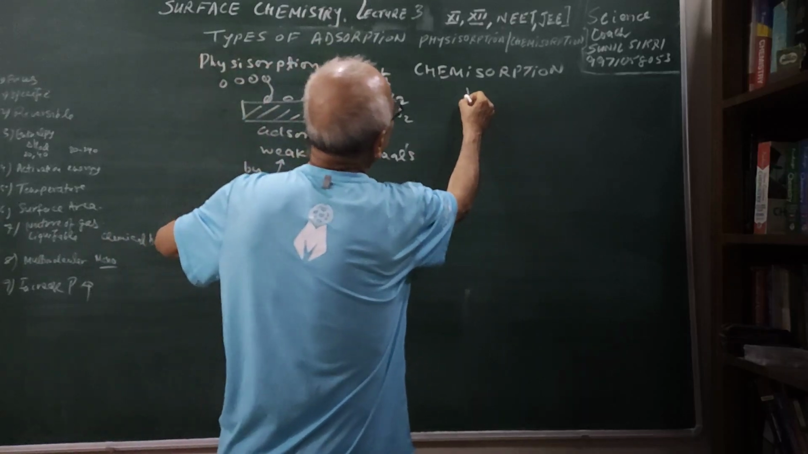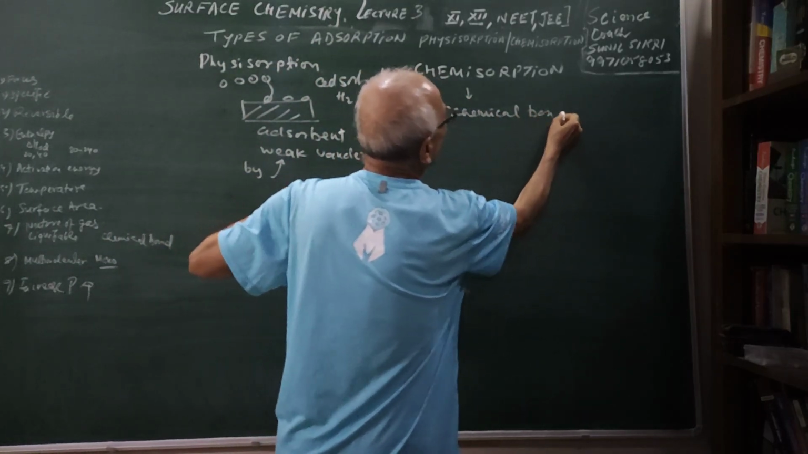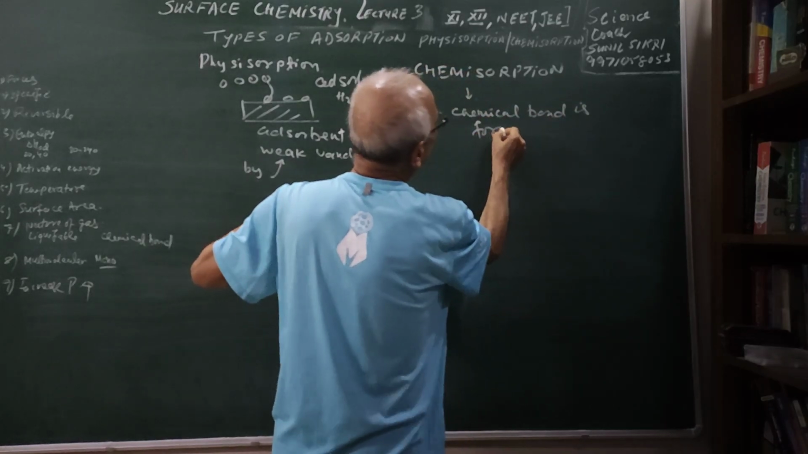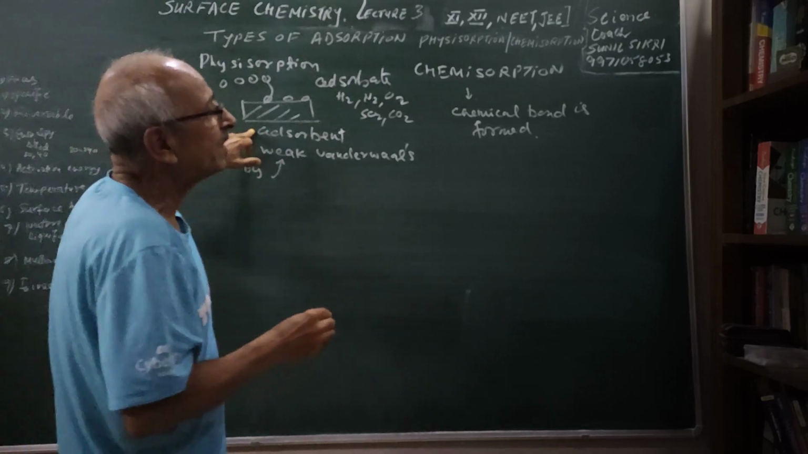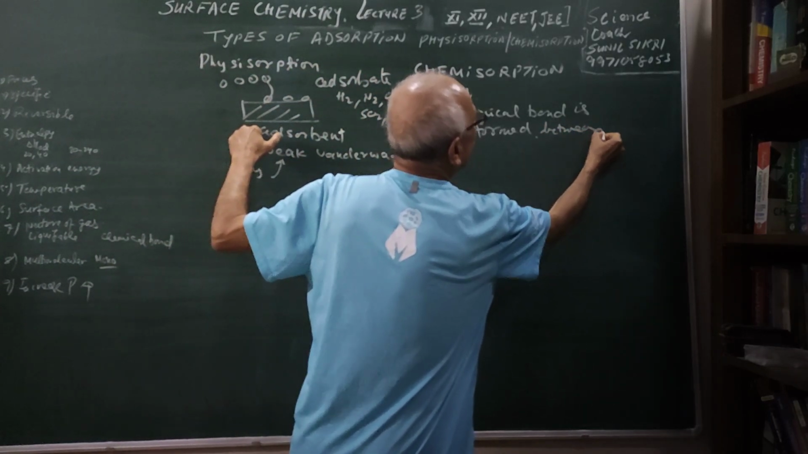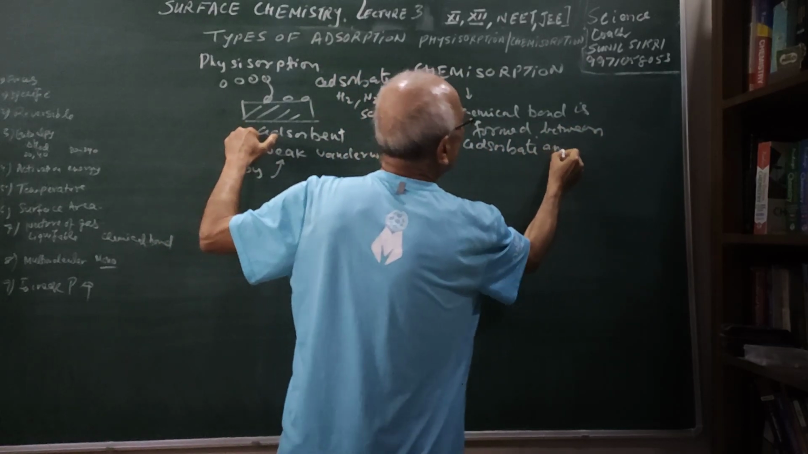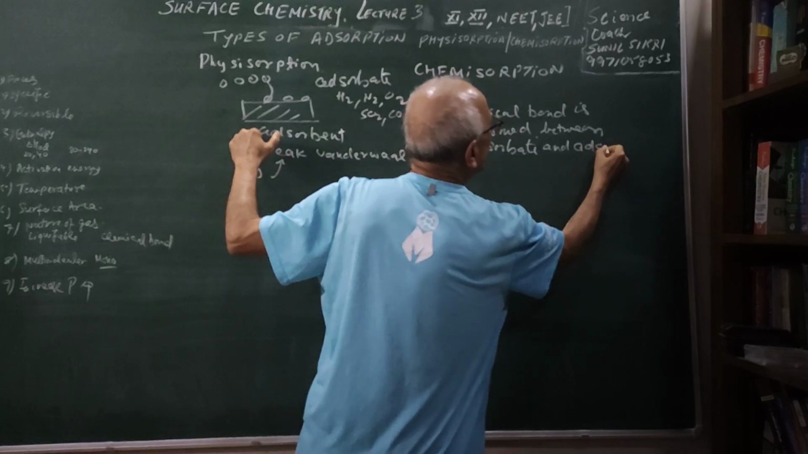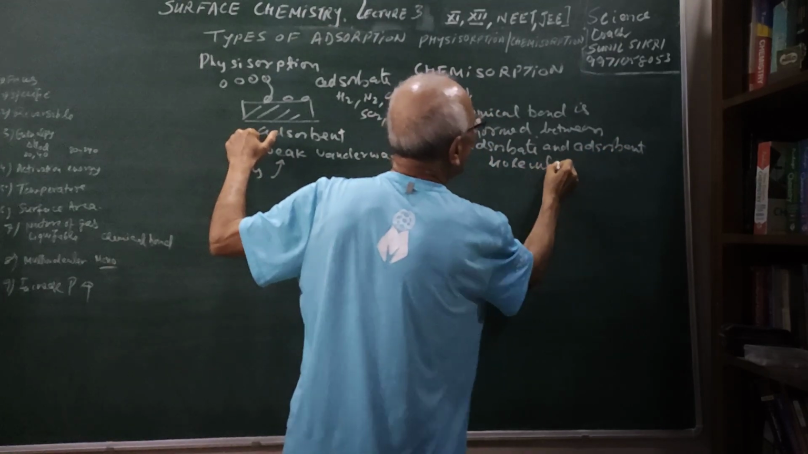Whereas in chemisorption, what happens is a chemical bond is formed. A chemical bond is formed at the surface of the adsorbent, between the adsorbate and adsorbent molecules. So chemical bond formation is going to take place.